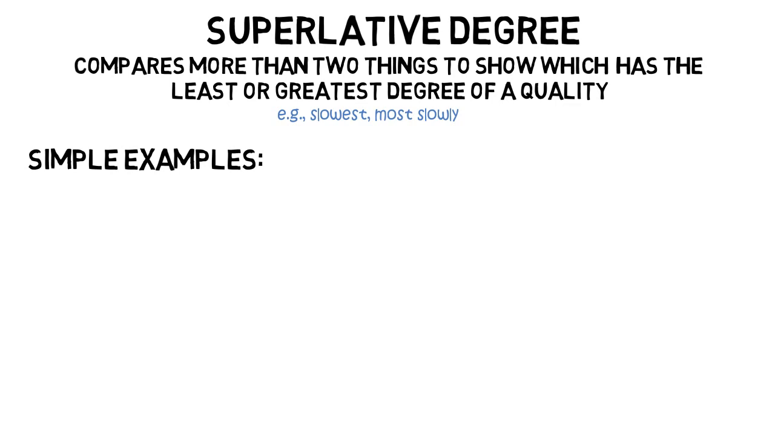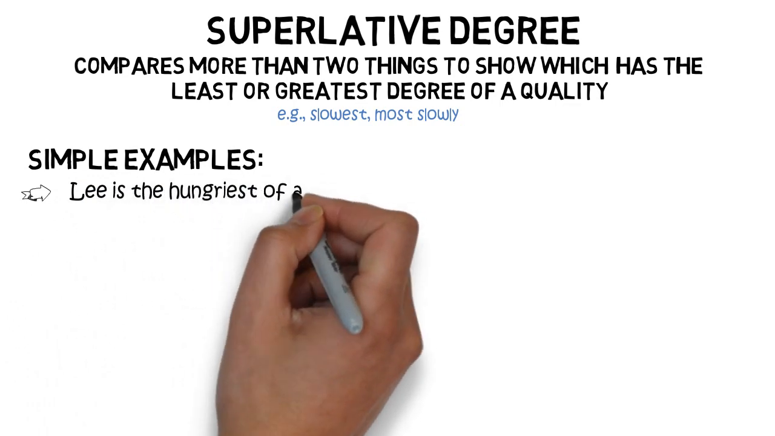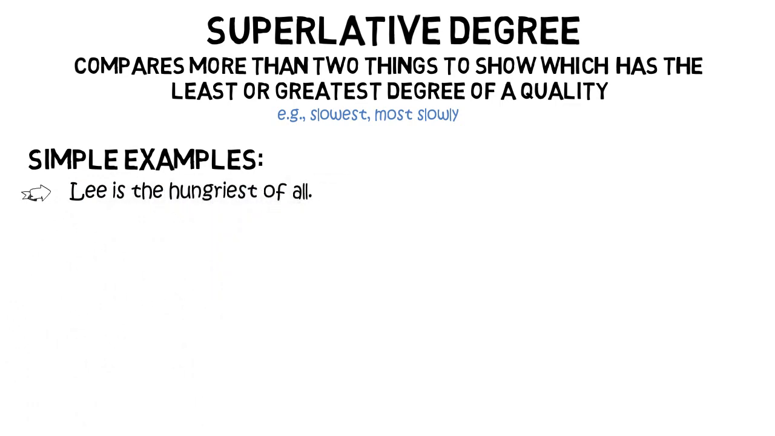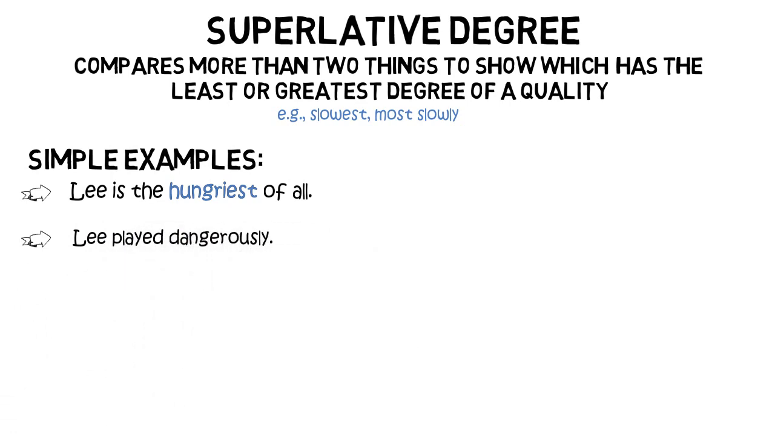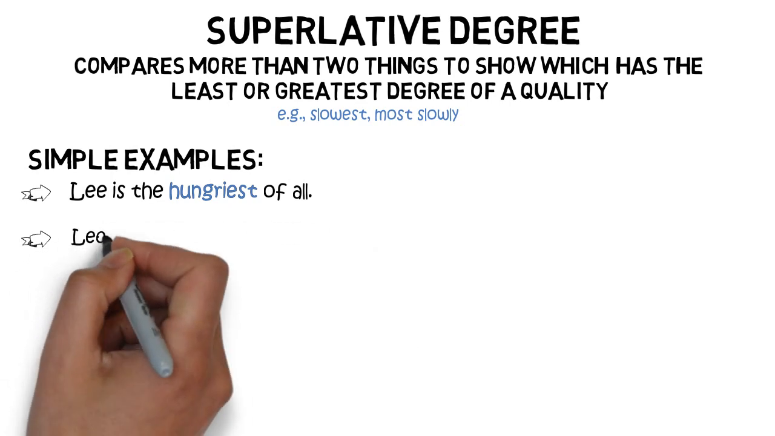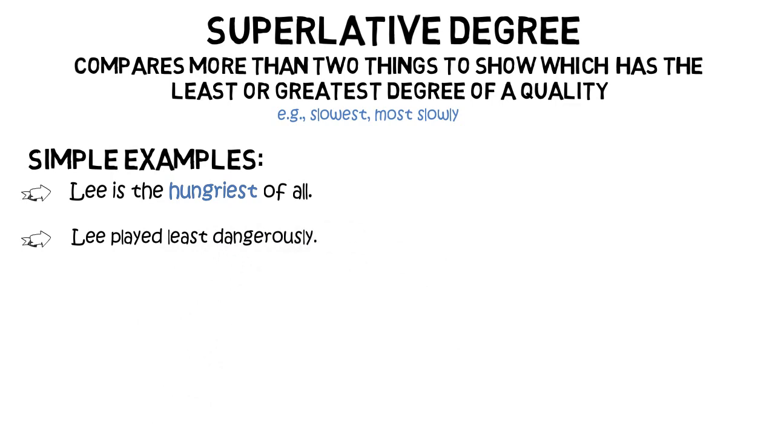Let's look at some simple examples. Lee is hungry. That's just an adjective, hungry. Lee is the hungriest of all. It shows us that Lee has that quality to the greatest degree. Let's look at an adverb. Lee played dangerously. Lee played least dangerously. That's the superlative. It shows that he did it to the least degree.